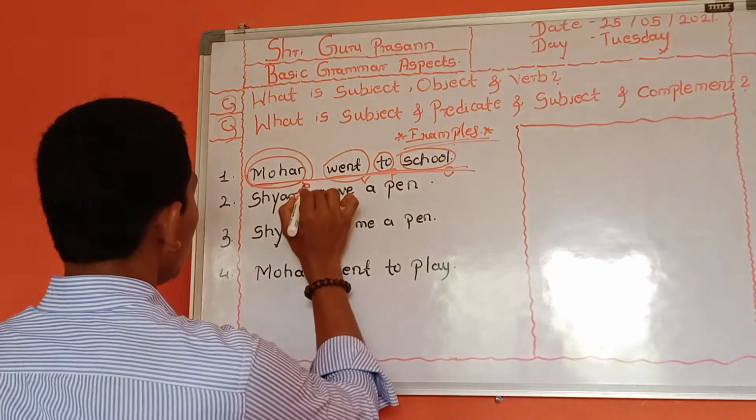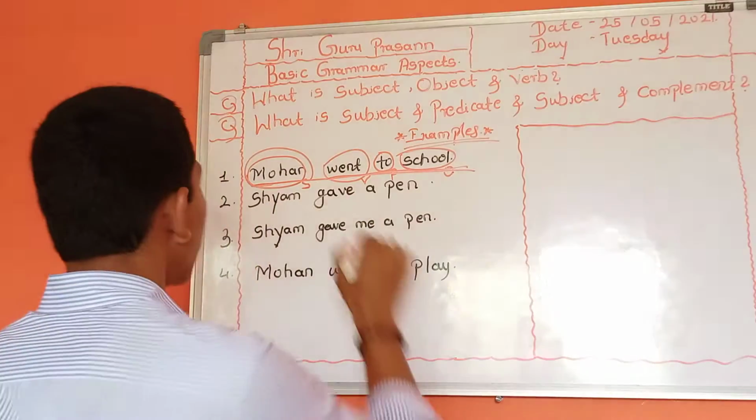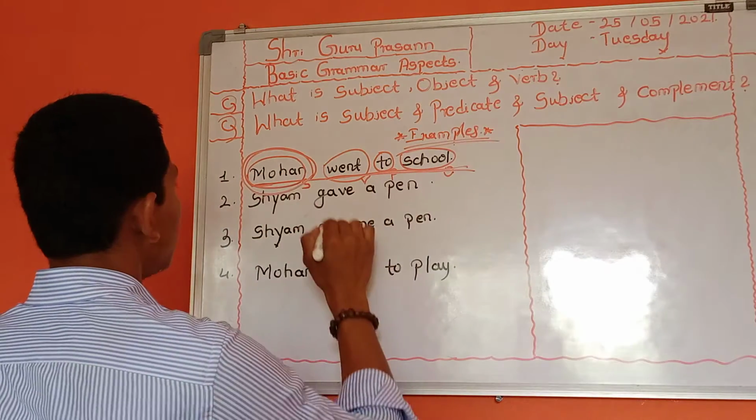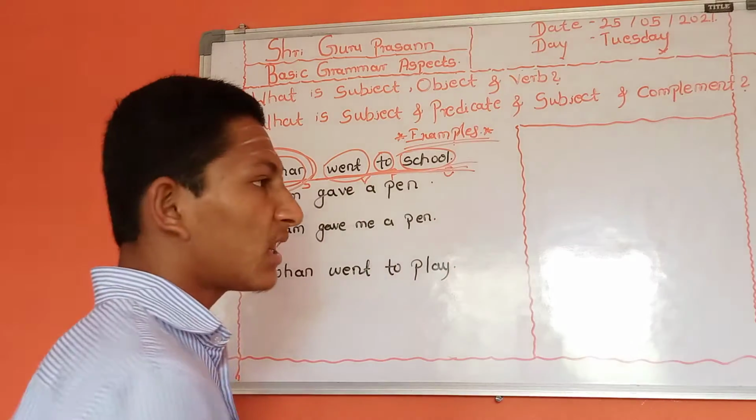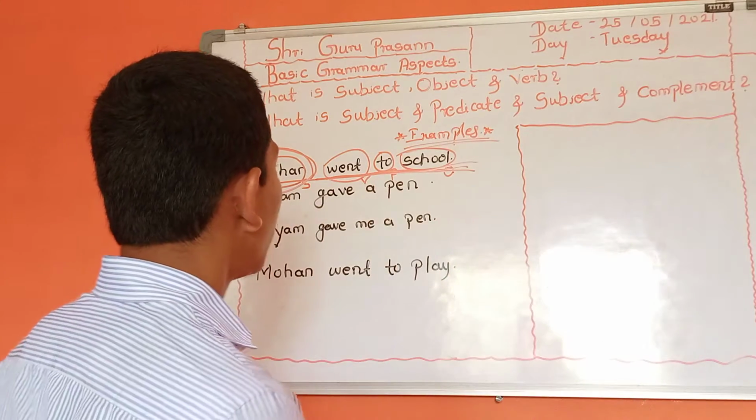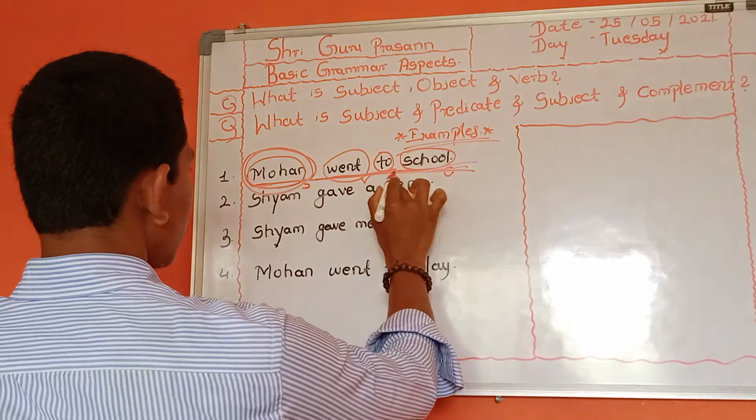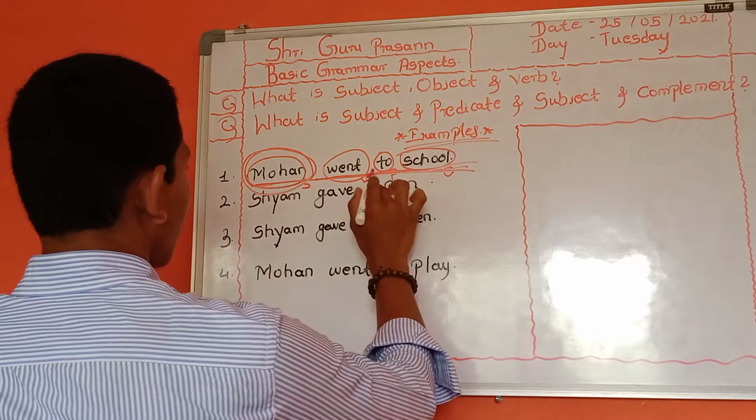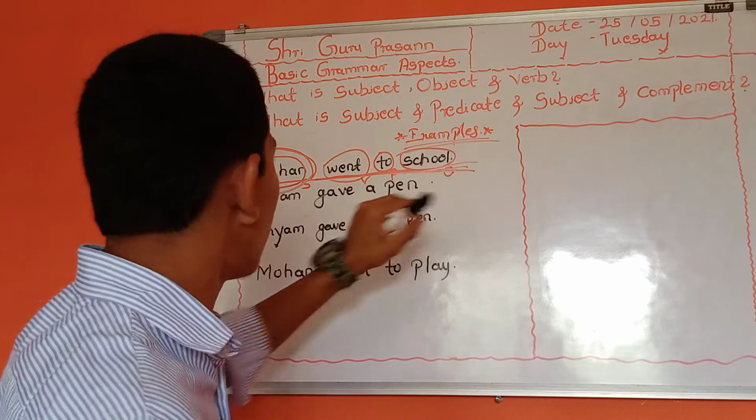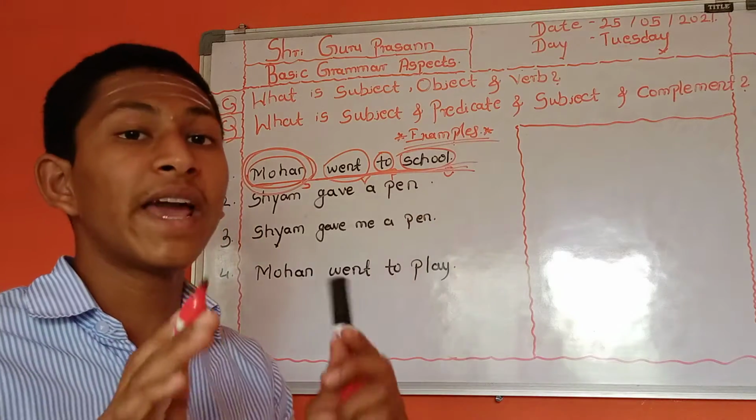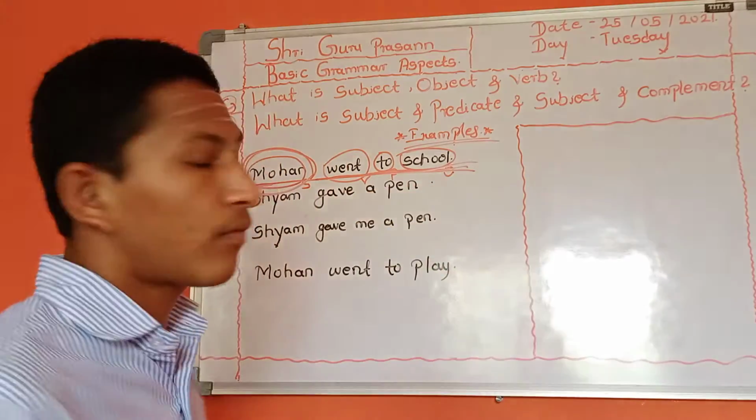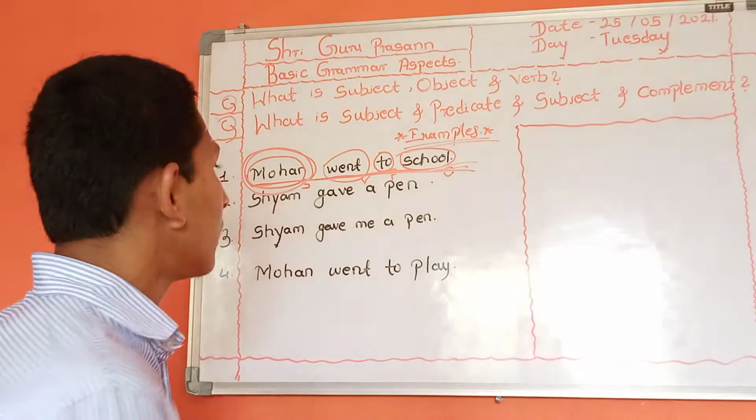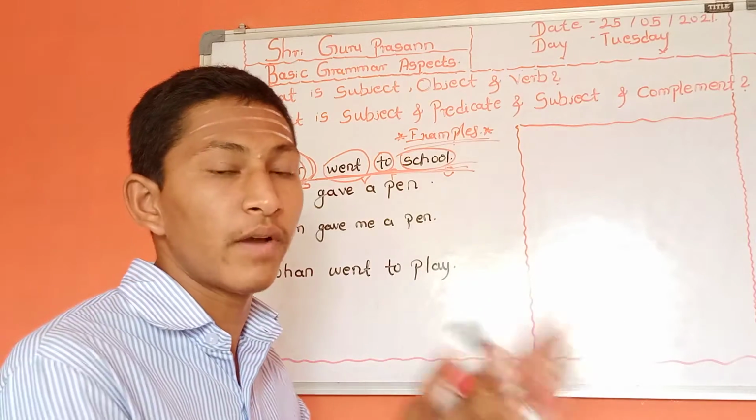Okay, you should understand that if we remove the subject, the remaining part will be the predicate. But there are some rules and regulations. The predicate requires a finite verb, not a non-finite verb. First you should understand what finite and non-finite verbs are.